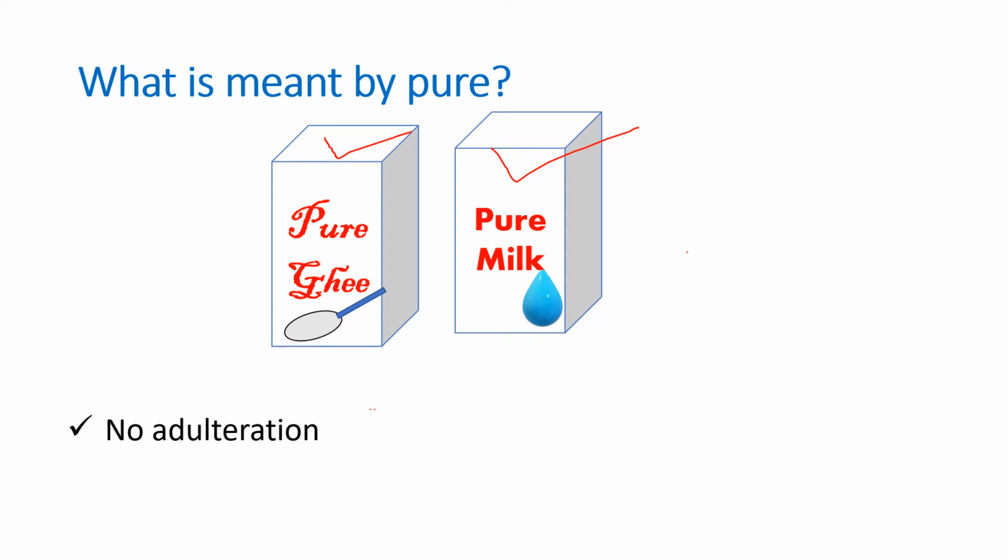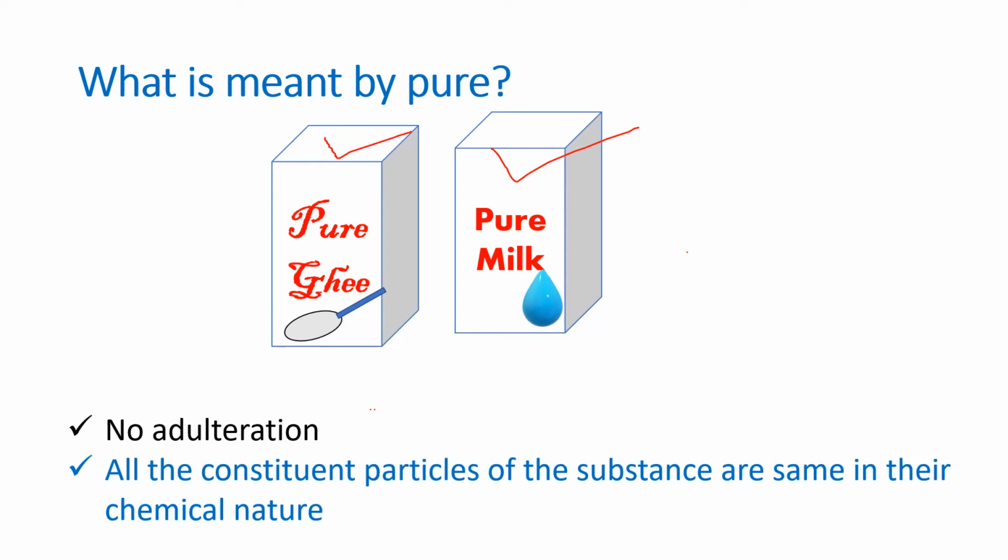But scientifically, pure means all the constituent particles of substance are same in their chemical nature. So, pure milk may not be scientifically pure because milk contains particles of fat, protein, vitamin. So, milk is scientifically not pure.